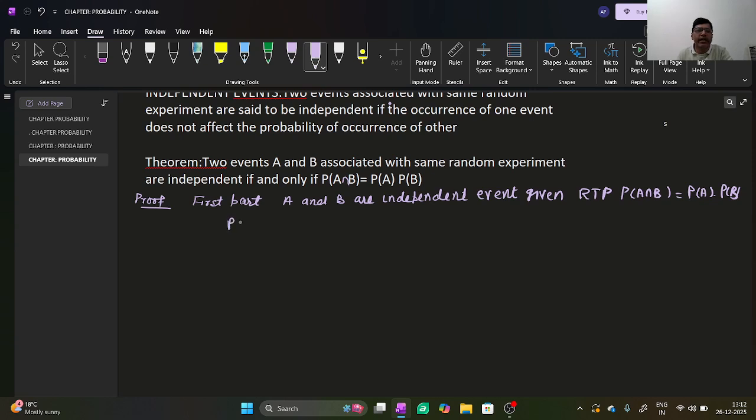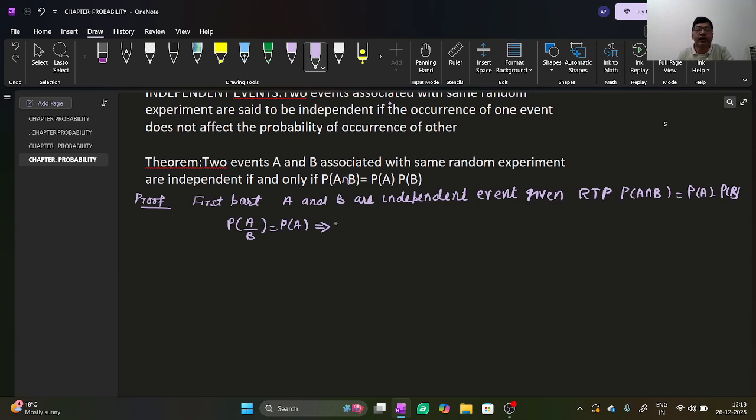A and B are independent events, given, means probability of A by B is equal to probability of A, because event B is not having any effect on A. It is given in this part.